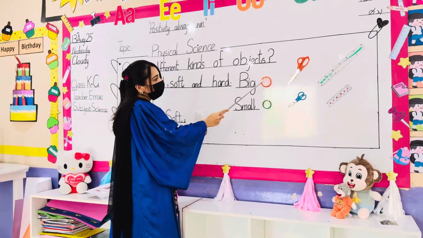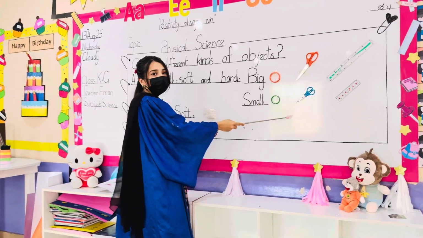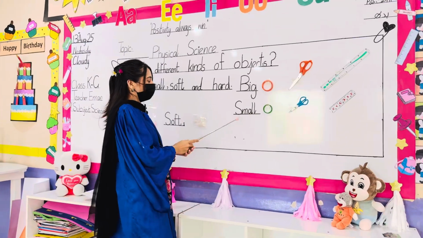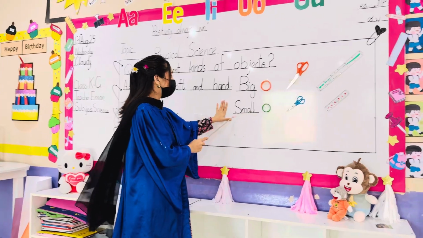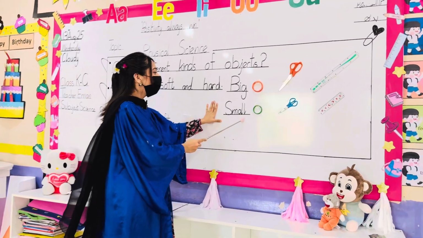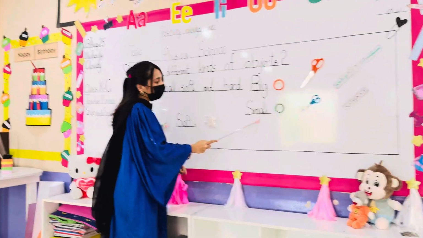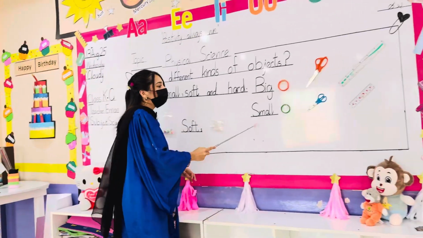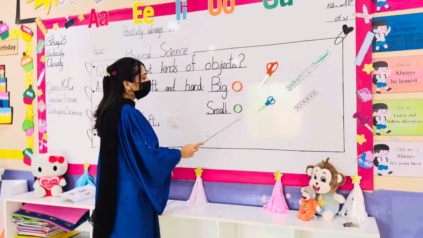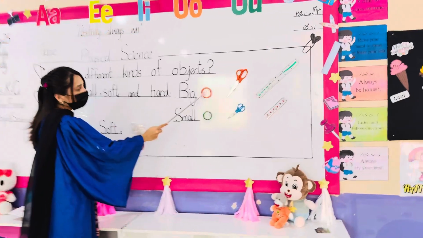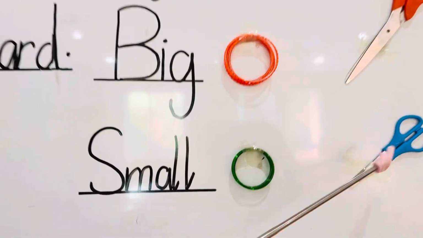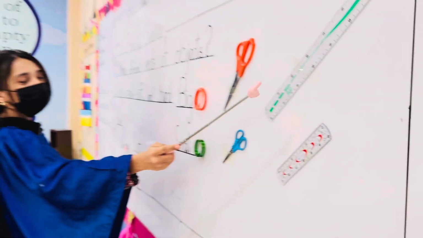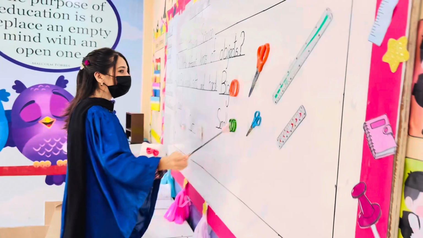This is big, big, big. This is small. So, what are the sounds of small? S, M, A, L. S, M, A, L. Small. This is small. This is big. This is small. This is big. This is small.